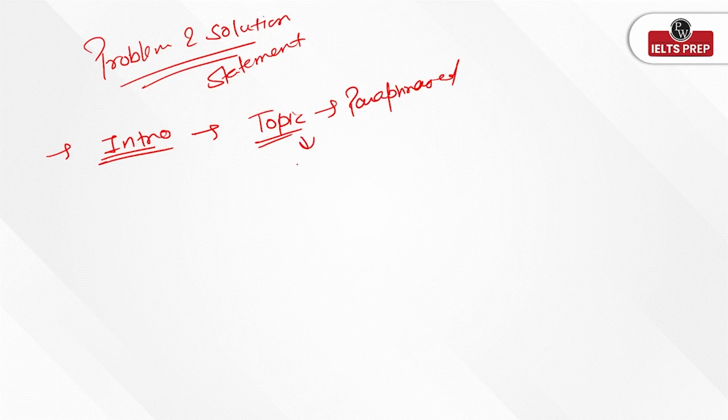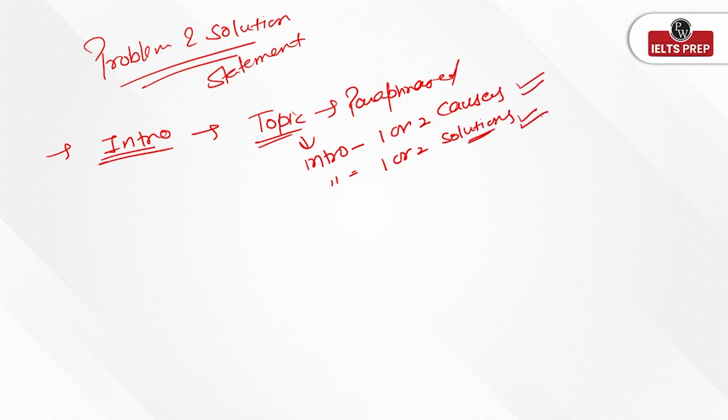Then as the question is asking you the cause and effect, introduce 1 or 2 causes, and the same 1 or 2 solutions. Whatever the causes you have written or mentioned, make sure you are giving the solution for the same.